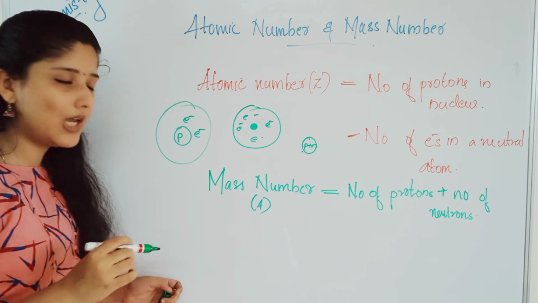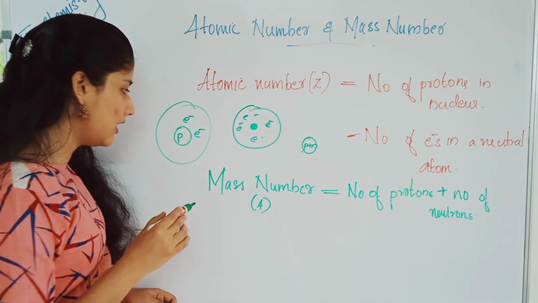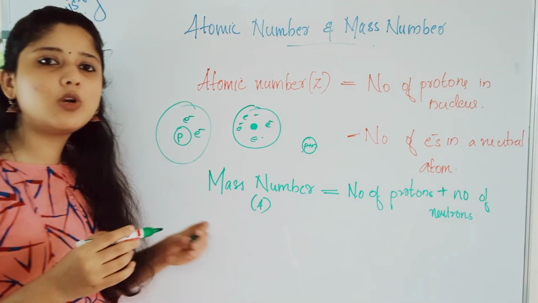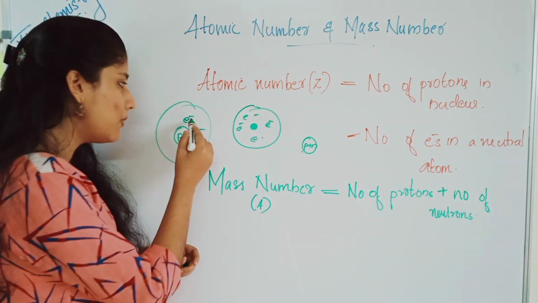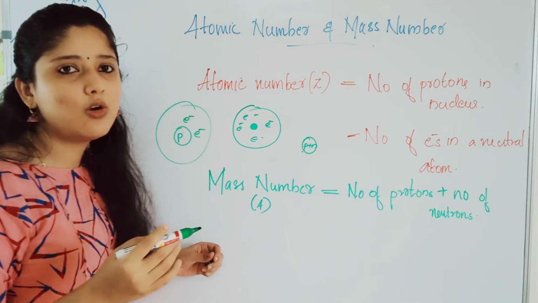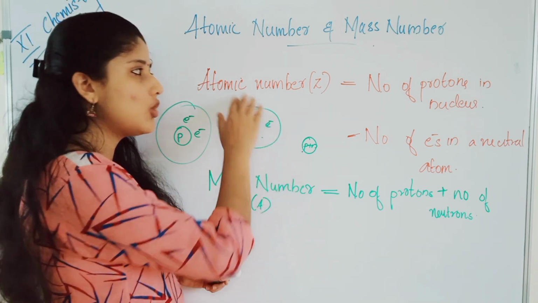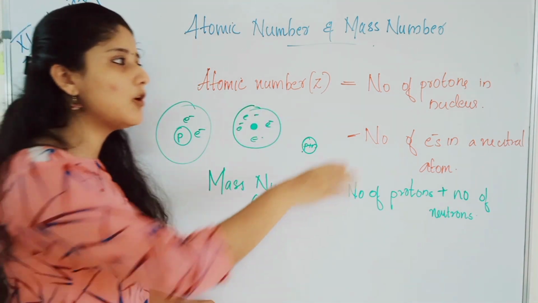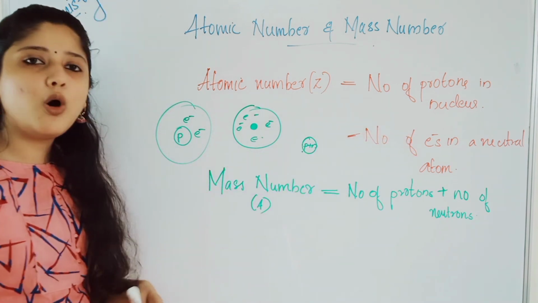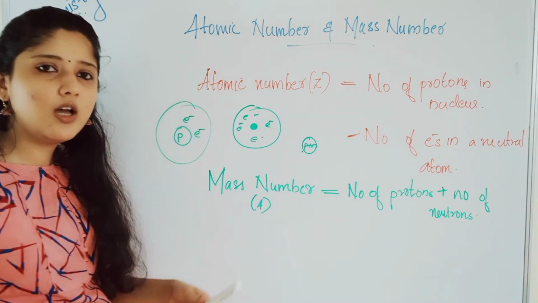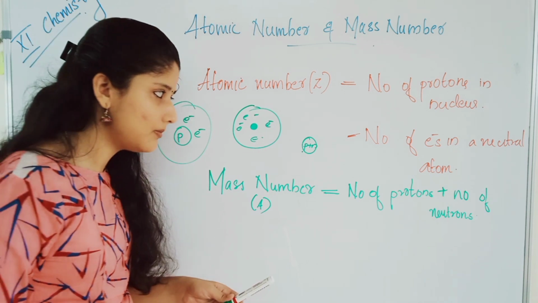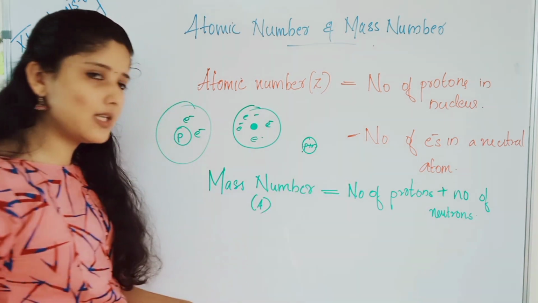So the number of protons in the nucleus will be equal to the number of electrons revolving around it. Then only electrical neutrality will be attained. So atomic number can be defined as the number of protons in the nucleus or the number of electrons in a neutral atom.